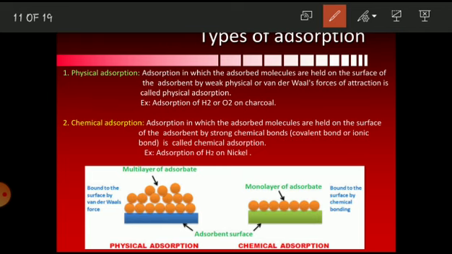So try to remember the difference between the physical adsorption and the chemical adsorption. In physical adsorption, a weak van der Waals force of attraction is present between the adsorbate and the adsorbent, whereas in chemical adsorption a strong chemical bond force of attraction is present, maybe ionic or covalent, between the adsorbate and the adsorbent.